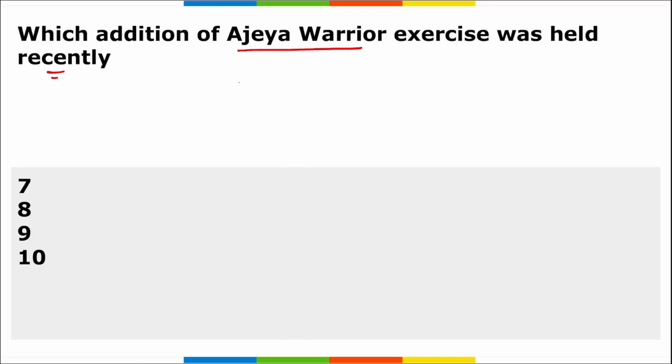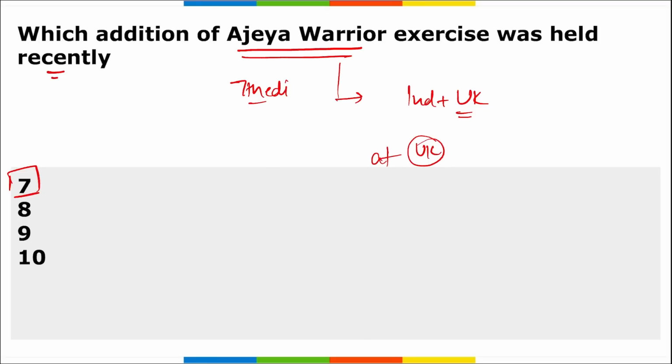So remember, it was the 7th edition of the Ajay Warrior exercise that was held recently. Ajay Warrior is a military exercise, or we can say a bilateral training exercise, held between India and the United Kingdom. This exercise is being held in the United Kingdom only, and it is going on from 27th of April to 11th of May. Right?